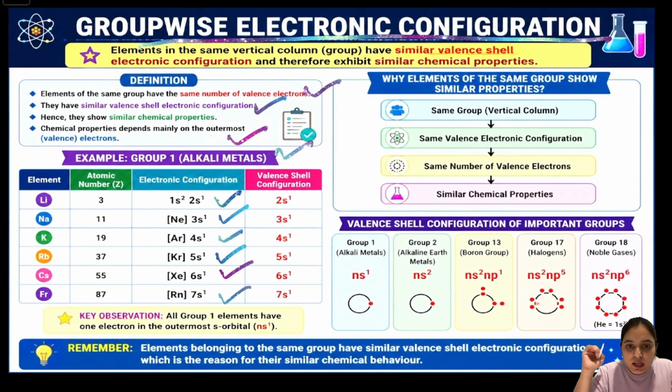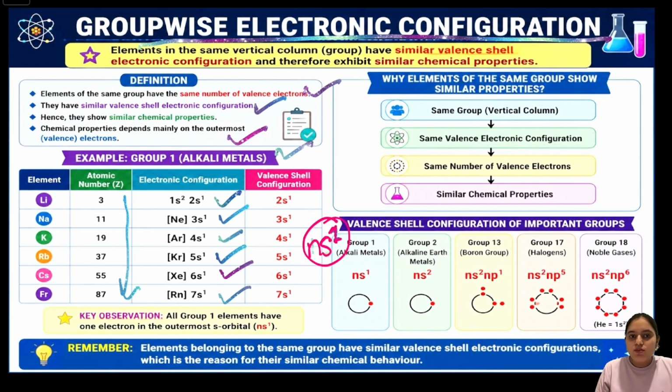Although the total number of electrons increases from lithium to francium, each element has only one electron in its outermost shell. Their valence shell electronic configuration is ns1. That is why all group 1 elements have similar properties. They are all highly reactive metals and usually lose 1 electron to form a +1 ion.